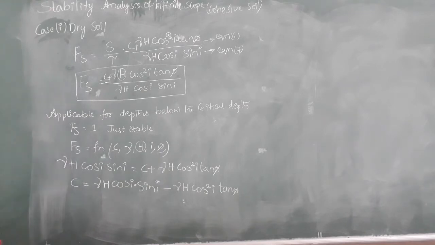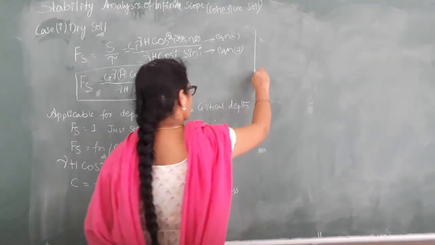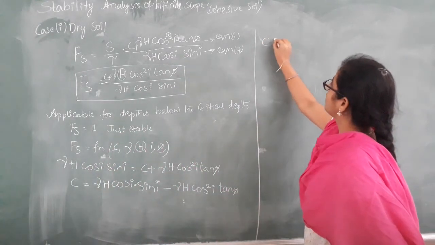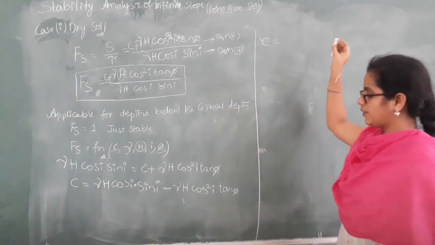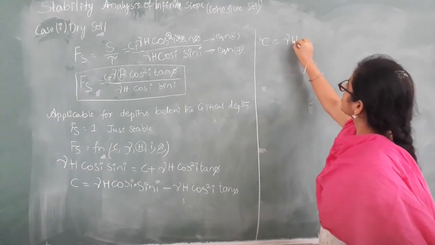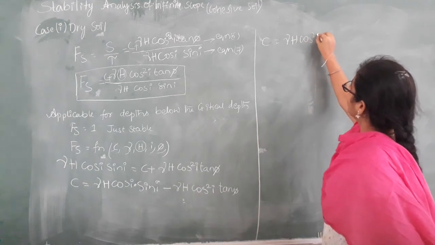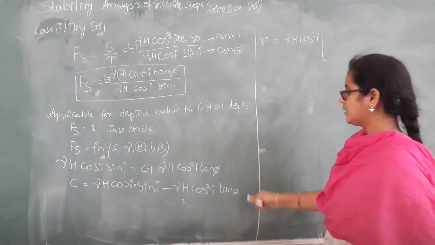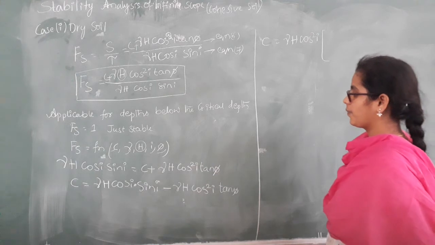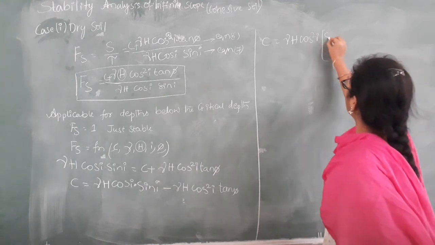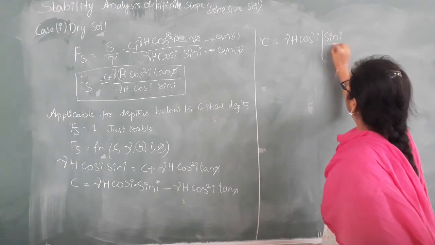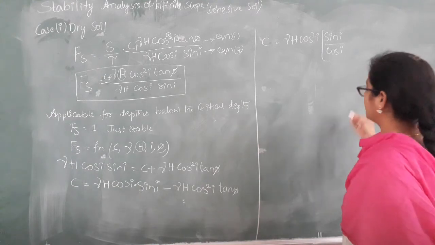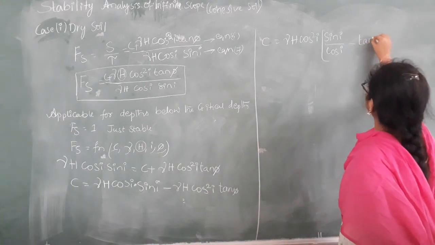Let us take the common terms. C is equal to gamma h cos square i, taken common. The left-out terms are sin i by cos i minus tan phi.